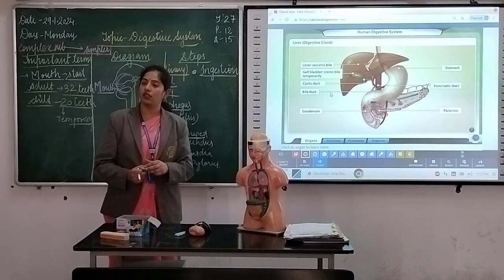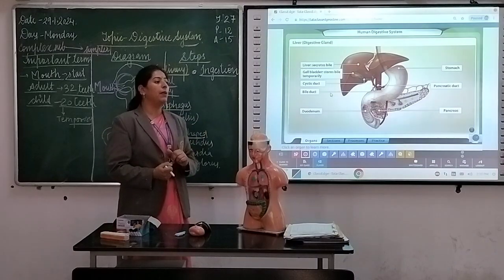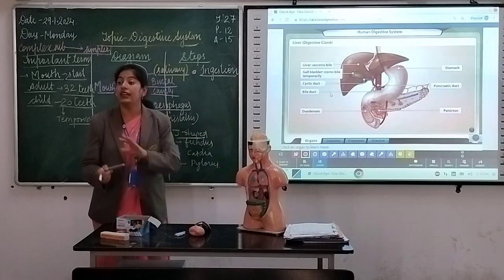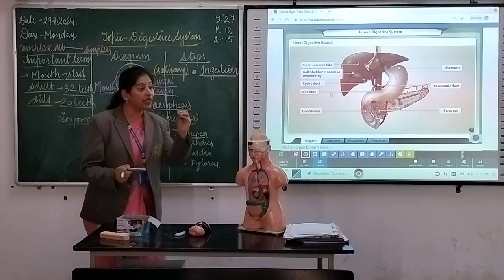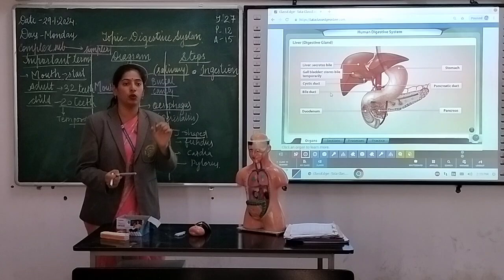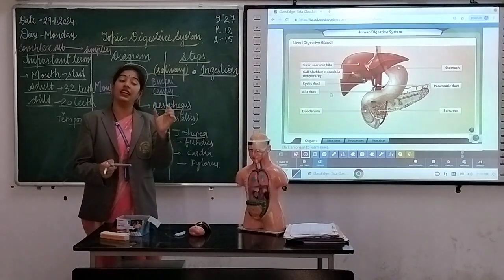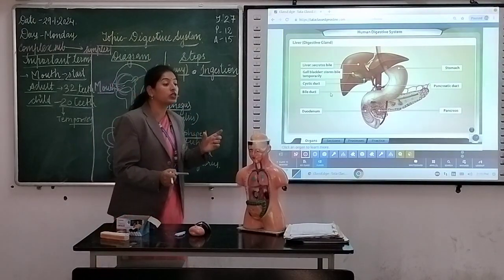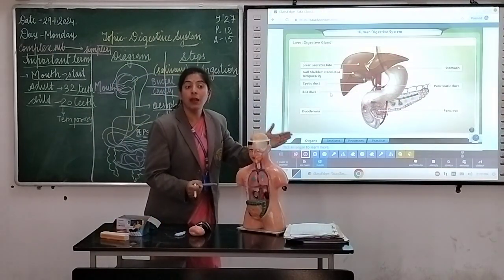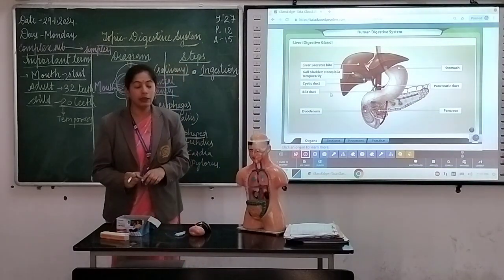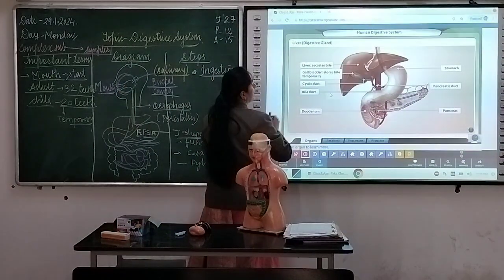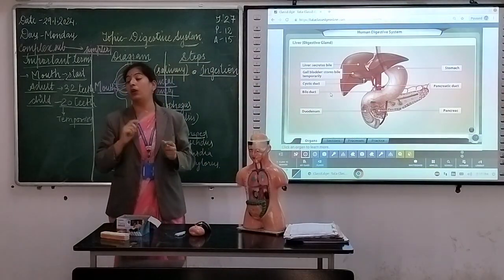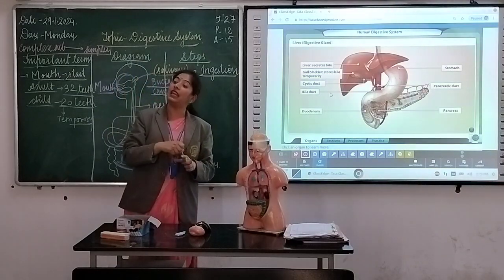What happens then? You are going to see what emulsification of fat means. The bile juice helps to digest the fats. Emulsification of fat. This is the key word, and it comes in the exam. What is the function of bile juice? The function of bile juice is emulsification of fat, which means breaking down. Clear? So, liver secretes bile. Gallbladder stores bile temporarily, not permanently, because it has been secreted by the liver.